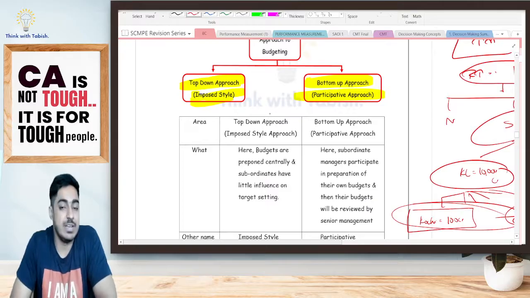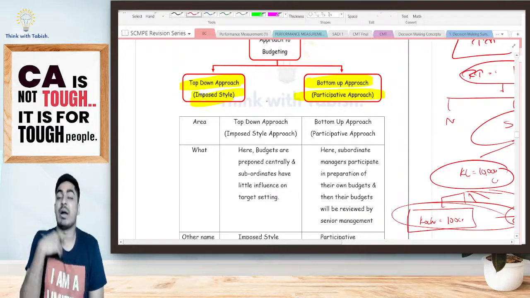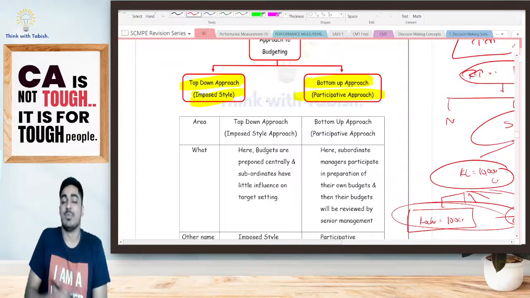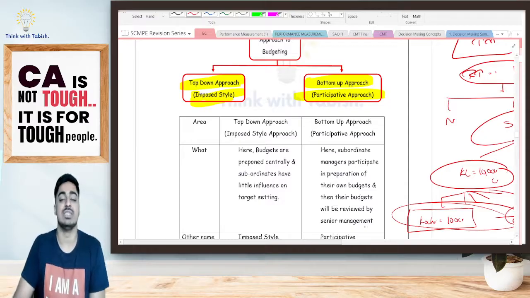What is the benefit here, students? Participative: the employees are in a position to participate. So they will be in a better position to tell how much budget is achievable and all those things. Yes or no, everyone?